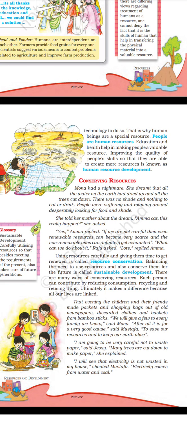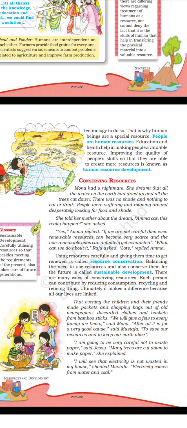Balancing the need to use resources and also conserve them for the future is called sustainable development. There are many ways of conserving resources. Each person can contribute by reducing consumption, recycling, and reusing things. Ultimately, it makes a difference because all our lives are linked.